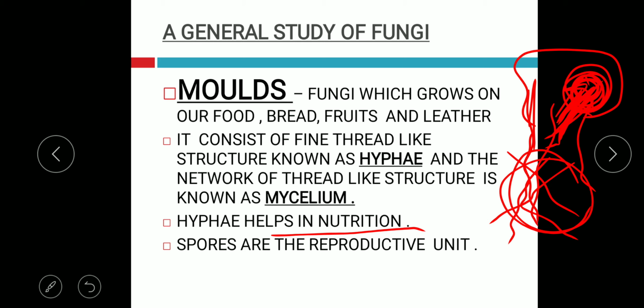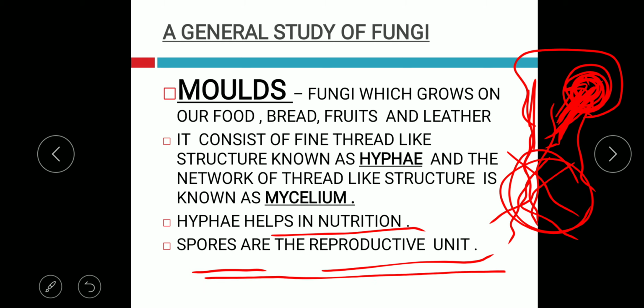In case of molds, there are spores, and spores are the reproductive units in fungi, whereas the spores in bacteria helped the bacteria to overcome unfavorable situations or to survive in unfavorable conditions. The spores are the reproductive units of fungi.